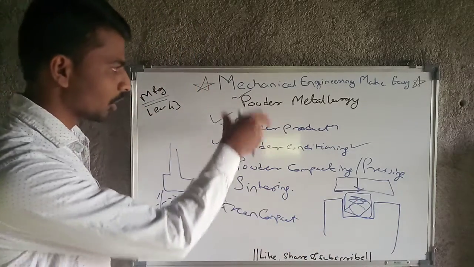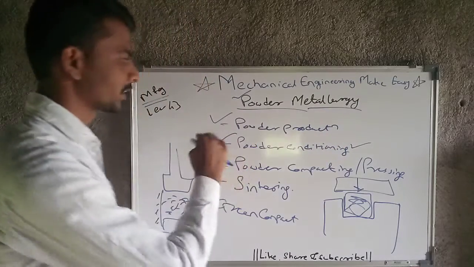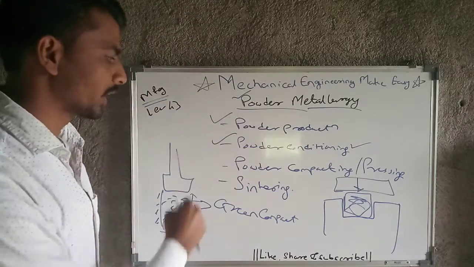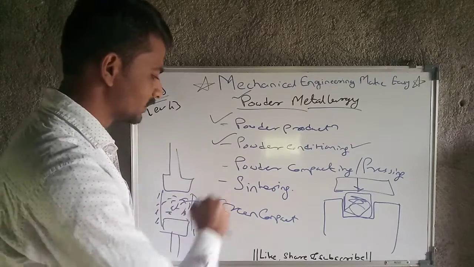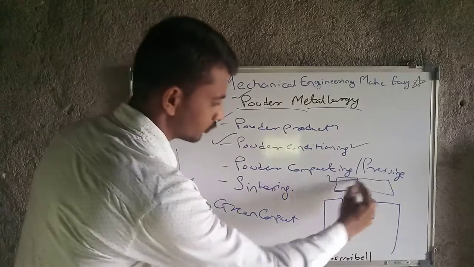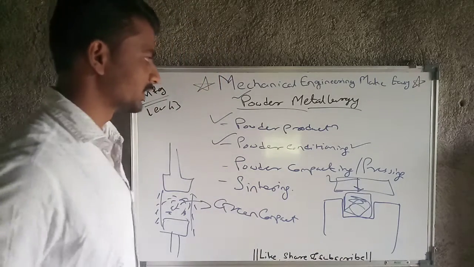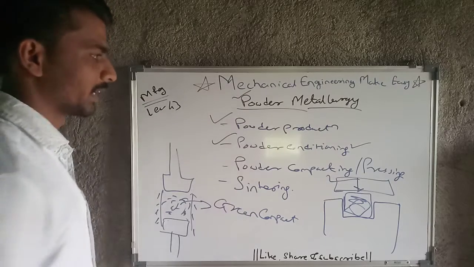Okay, so this is the whole process which we are going to follow in powder metallurgy. That is nothing but powder production, powder conditioning, powder compacting, sintering. After sintering, we are going to do shaping. So these are the different steps in powder metallurgy.